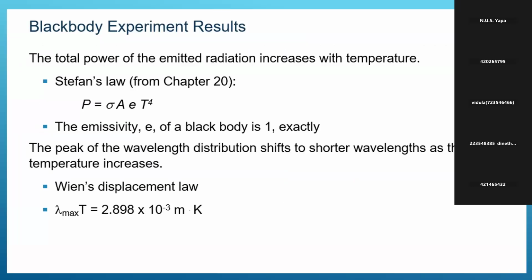Black body experimental results: the total power of emitted radiation increases with temperature. We call this the Stefan law. P is the power of emitted radiation, equal to sigma e T to the power 4. Here e is the emissivity, not the exponential. For black body radiation it equals 1.